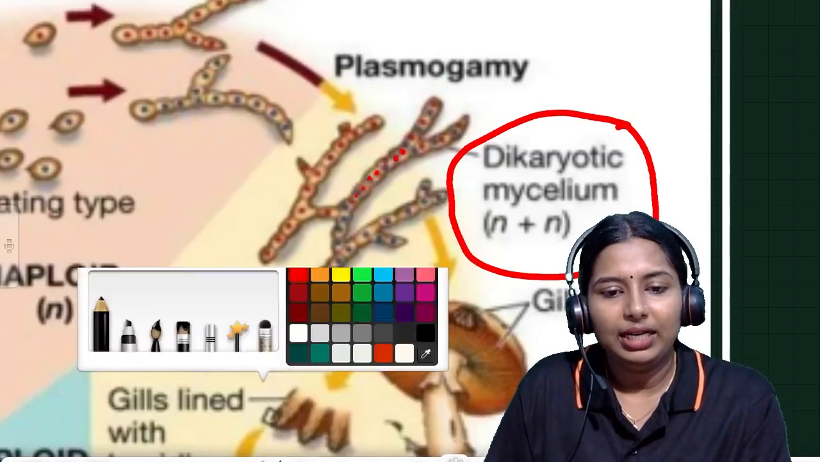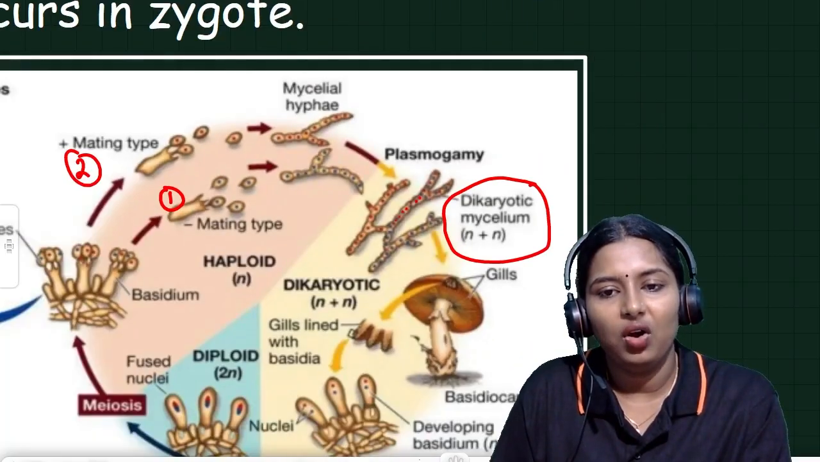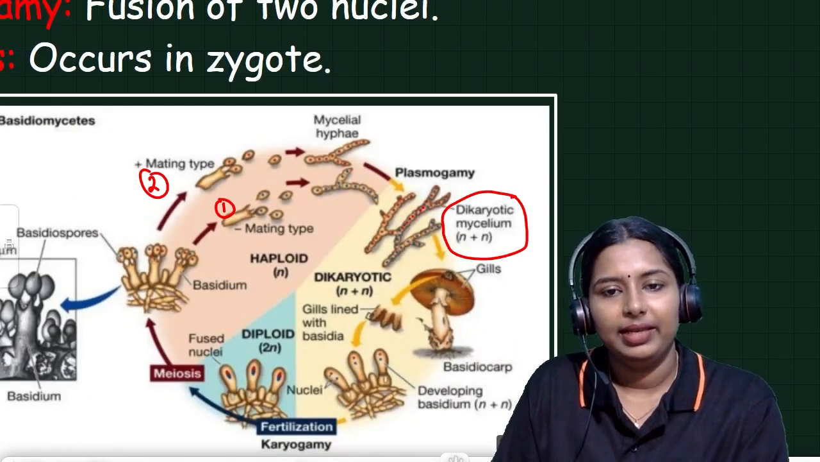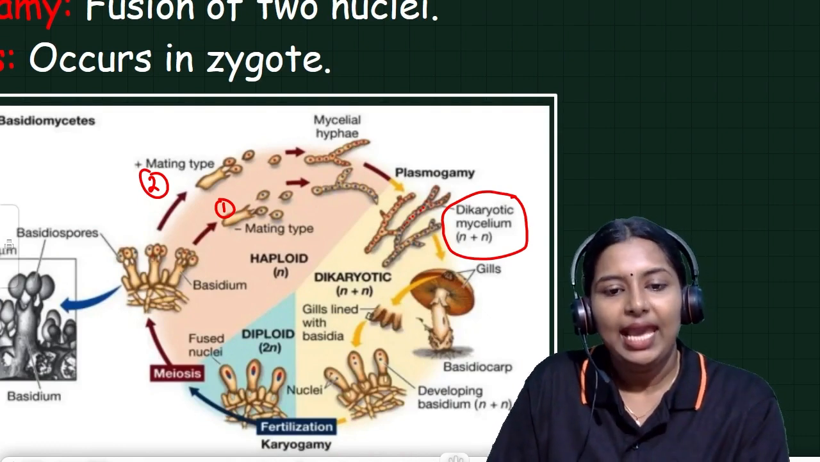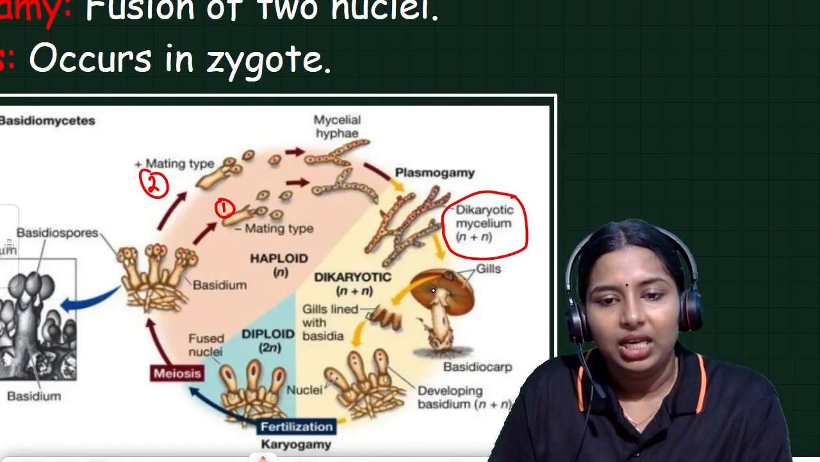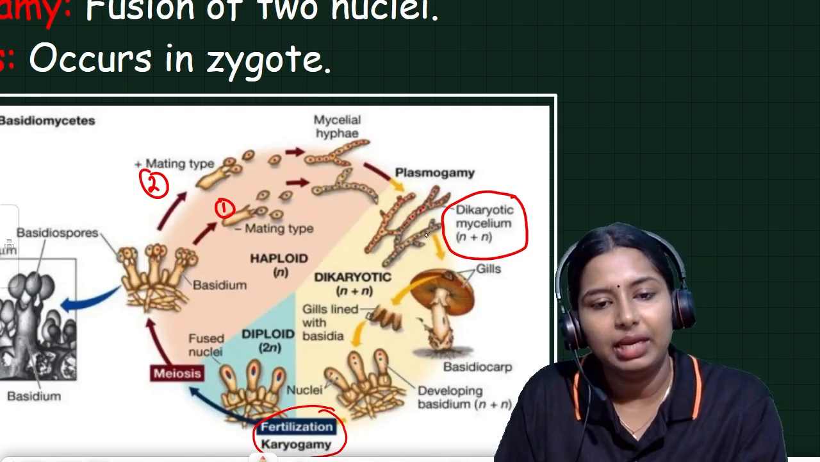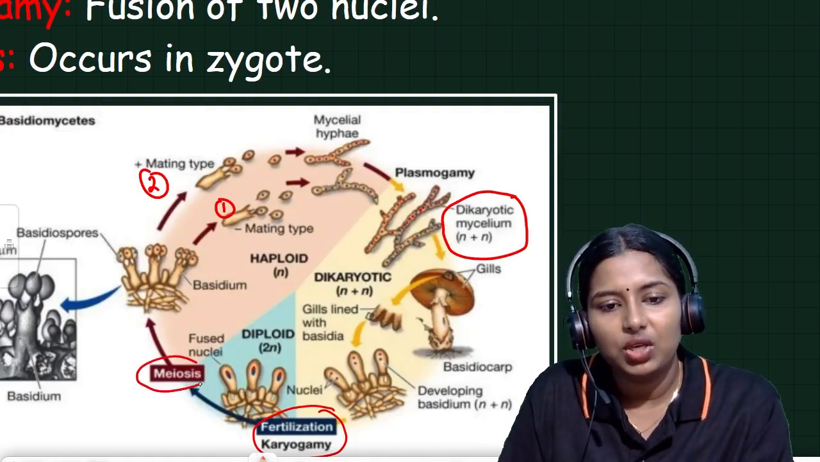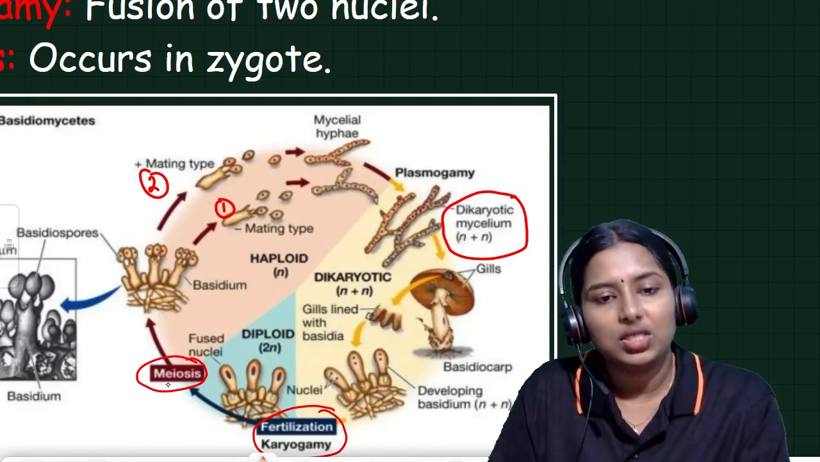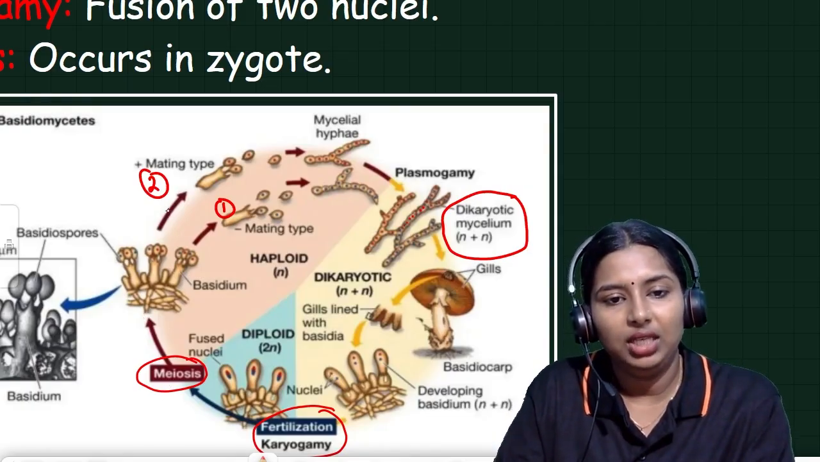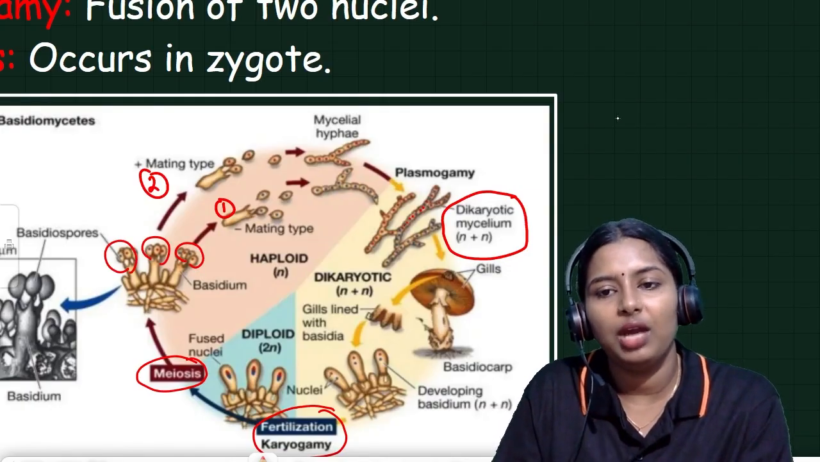So it contains two nuclei in a single hypha. This kind of hypha is called a dikaryotic hypha. This is a mode of sexual reproduction, and in it we can see that karyogamy, the fertilization, occurs. The fusion of these two gametes occurs. Then meiosis occurs, and after the meiosis we can see spores are formed. Four spores will be formed after the meiosis.